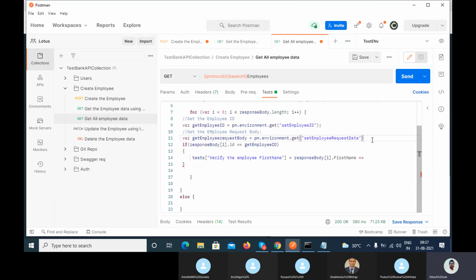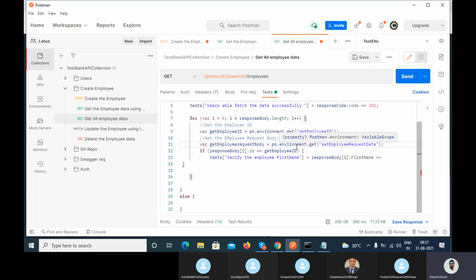Right now you store the things inside this.